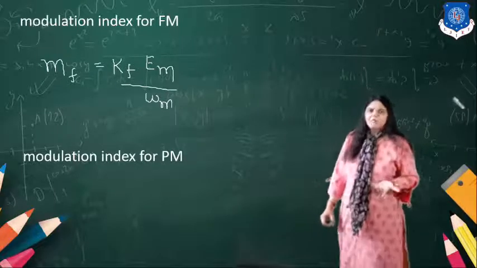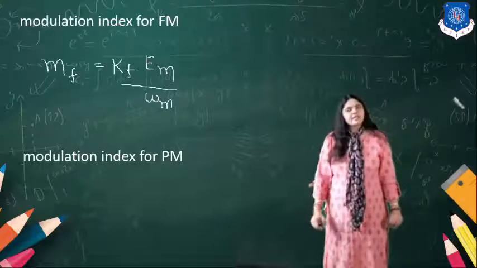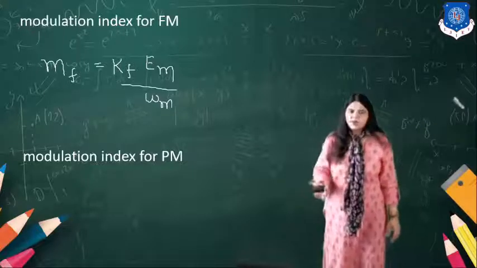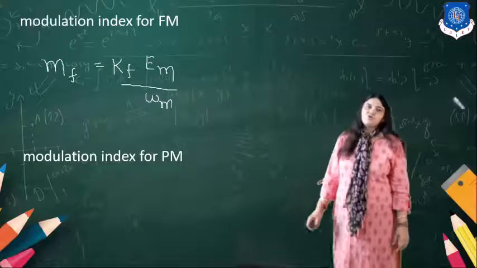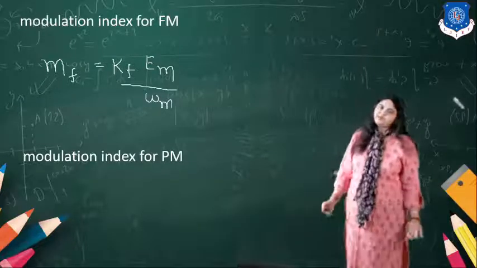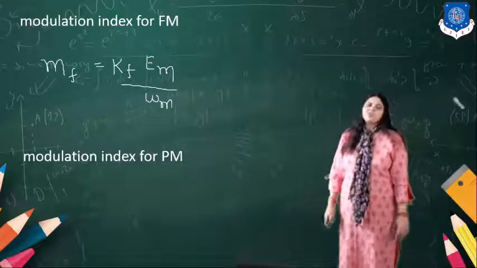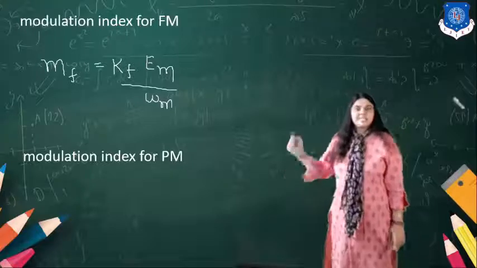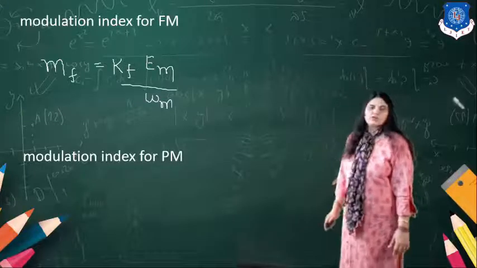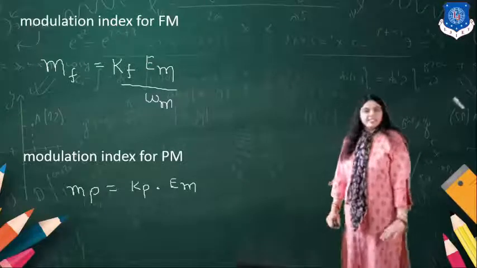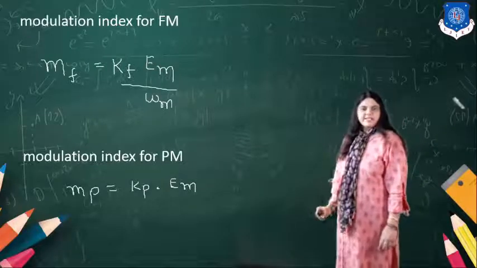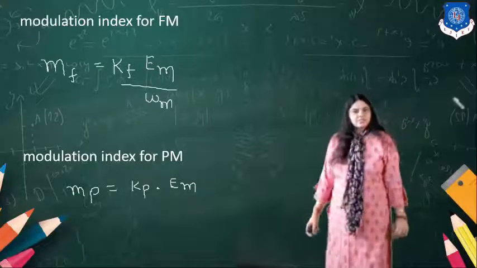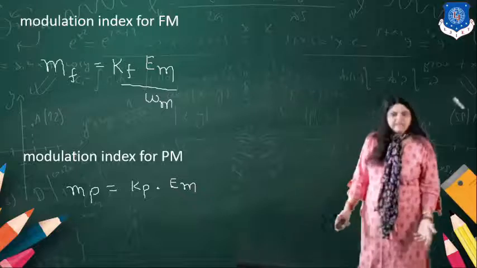But we have also said that according to Carson's formula we can also find out the bandwidth. So that way you can find the bandwidth equation also. So modulation index is Kf into Em upon omega f. In case of the PM, the modulation index is Mp equal to Kp into Em.